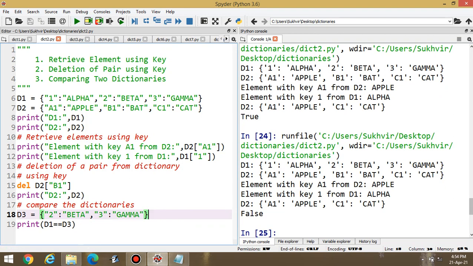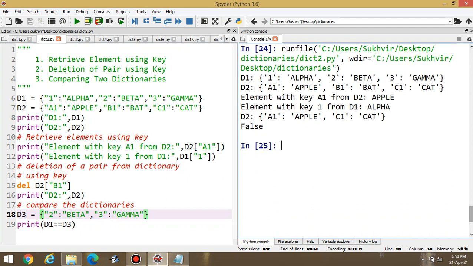The answer is equal to false. When it will compare, only two values are there and the third value is not there. It means the answer is equal to false. This one is the third content. I am going to repeat again.